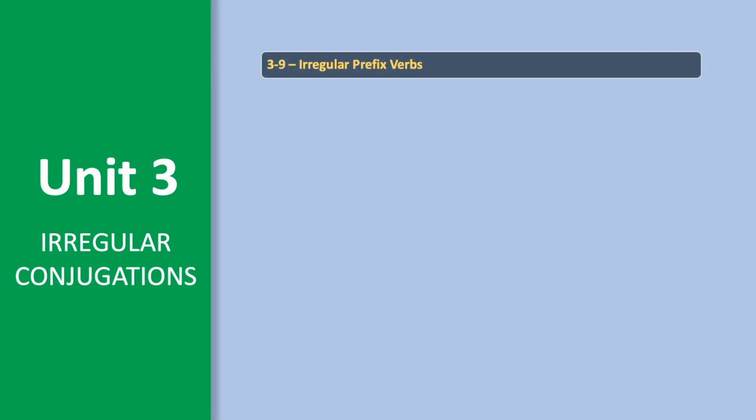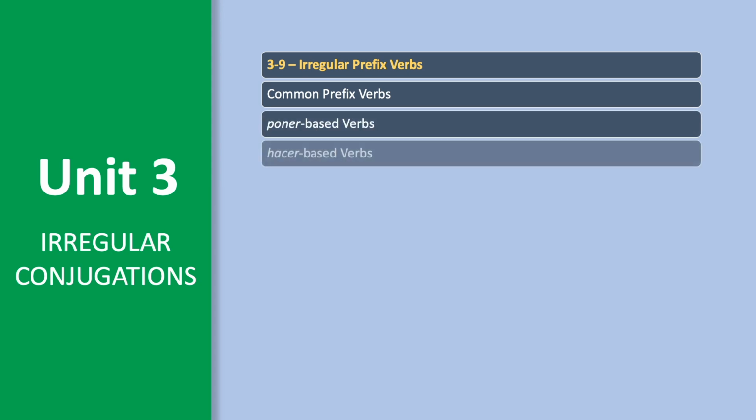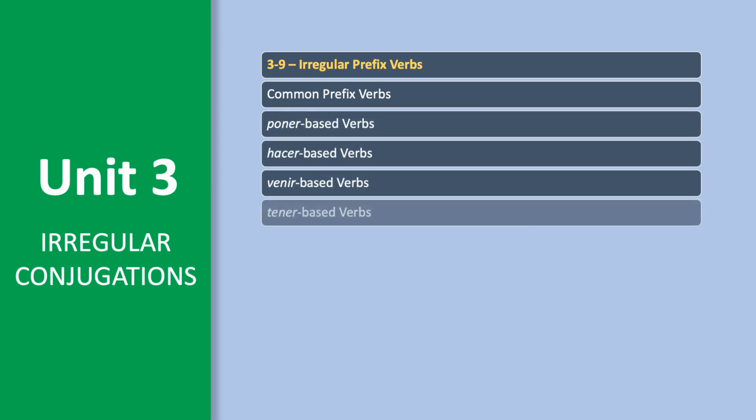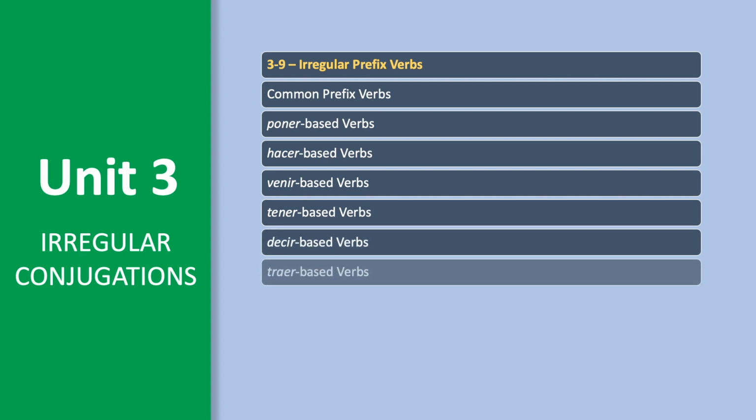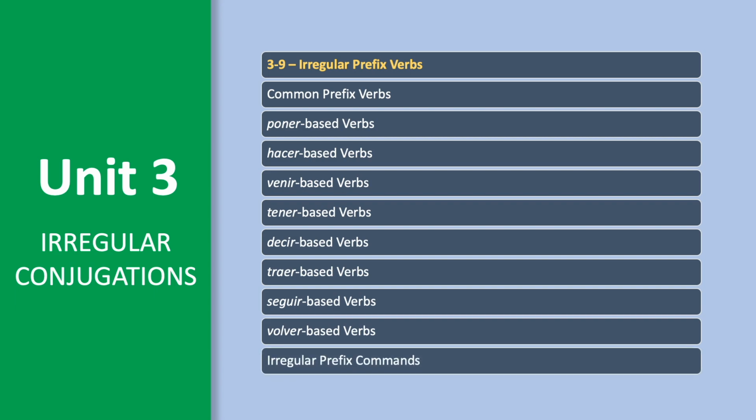To end Unit 3, we have irregular prefix verbs. There are certain verbs which commonly have prefix variations. This includes poner, hacer, venir, tener, decir, traer, seguir, and volver. And then we have the command forms of certain irregular prefix verbs.